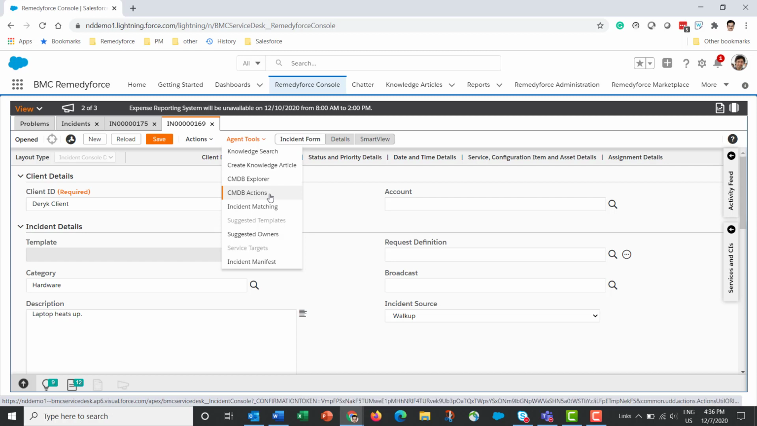CMDB actions can be invoked only if you have enabled Remedyforce client management or integration with BMC client management. If you have chosen Remedyforce client management premium or premium plus, then CMDB actions allows you to perform remote control actions. There are several actions that are a part of Remedyforce client management.